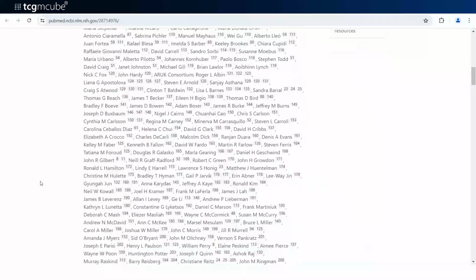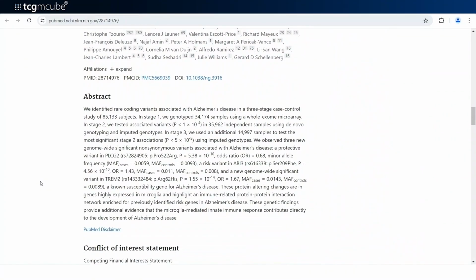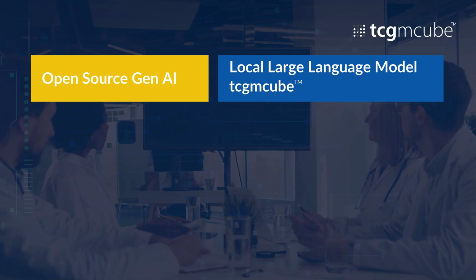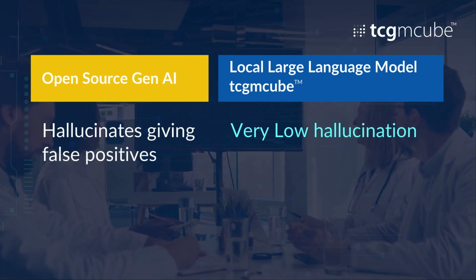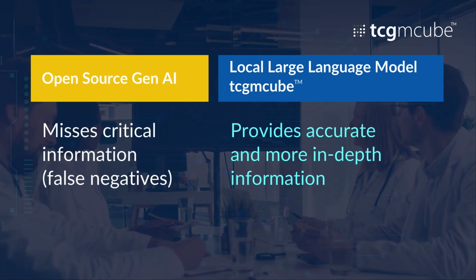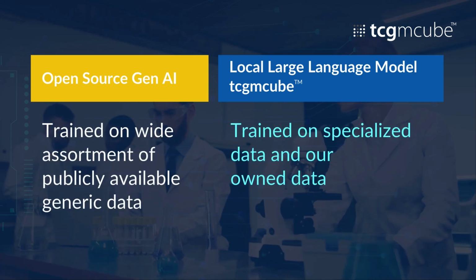And this is because of the semantic search that is applied using the ontologies. In summary, it's fair to say that open-source LLMs not just hallucinate, that is giving false positives, but also miss reporting critical information, false negatives. Missing such critical information, which we call known unknowns, can be as detrimental as hallucination.